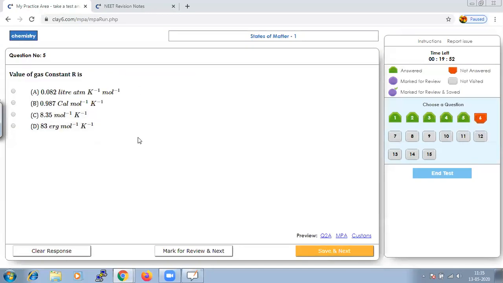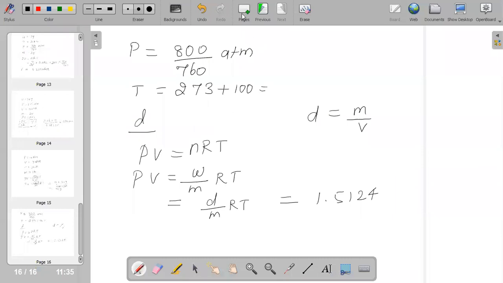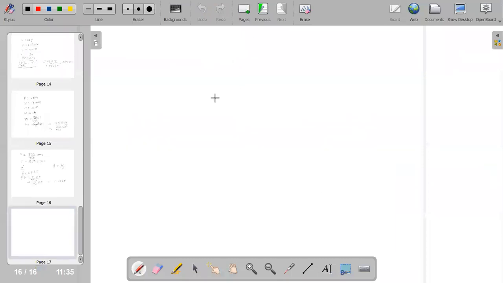Value of gas constant R. This is a very important question, and along with that you have an important piece of information: the value which we consider for R will depend upon the unit of pressure which they are mentioning in the question.